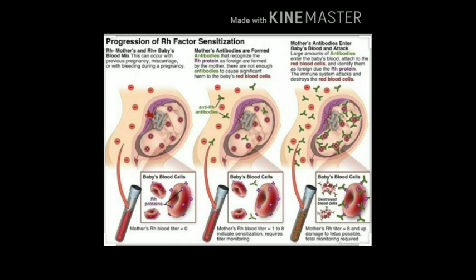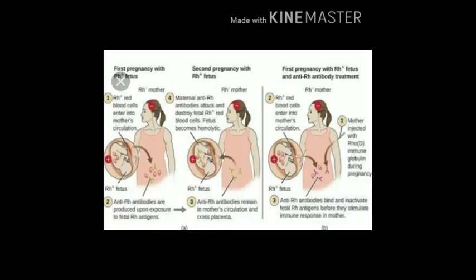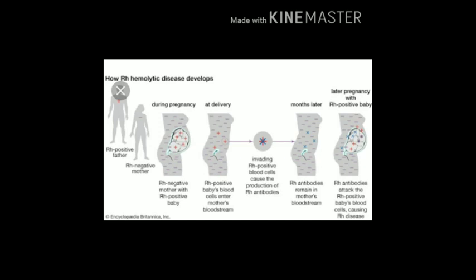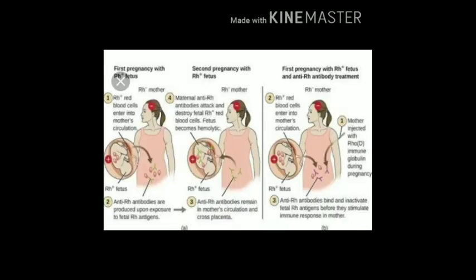So, to avoid this condition, the woman is treated with anti-Rh antibody treatment just after the first pregnancy with an Rh positive fetus. The mother is injected with Rh immune globulin during pregnancy. So when Rh positive red blood cells enter into the mother's circulation, the anti-Rh antibodies bind and inactivate the fetal Rh antigens before they stimulate an immune response in the mother. So by this treatment, both mother and fetus become safe during the second pregnancy.